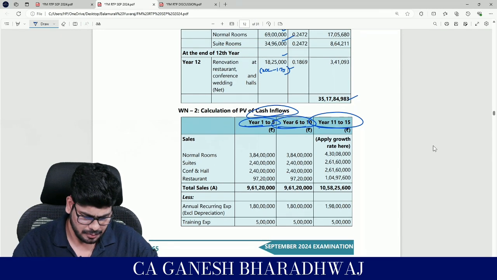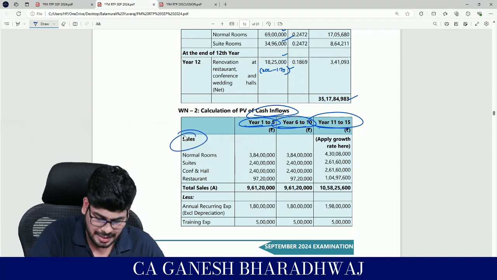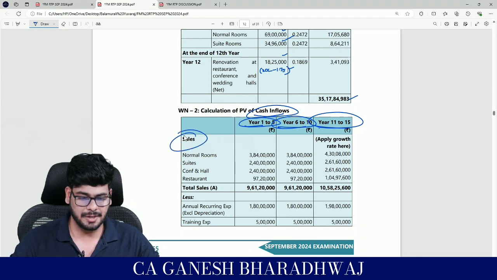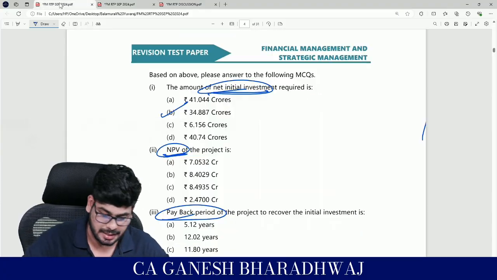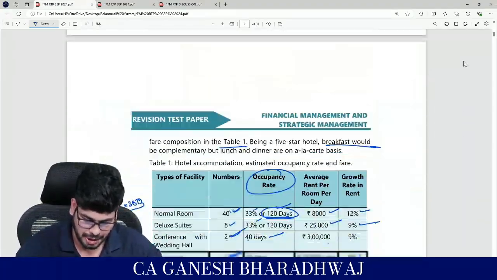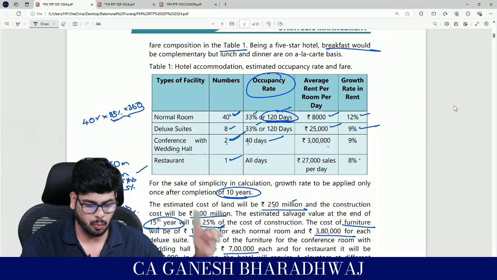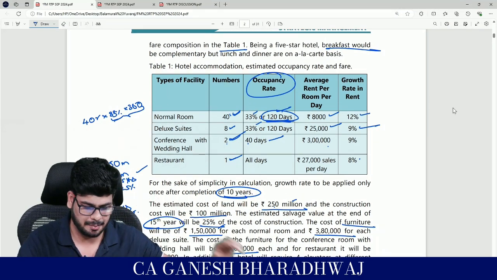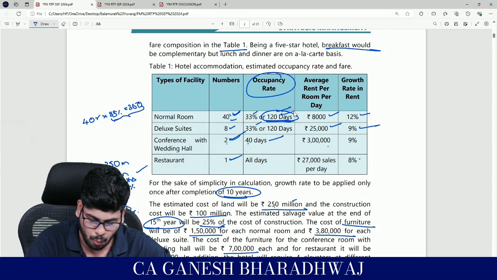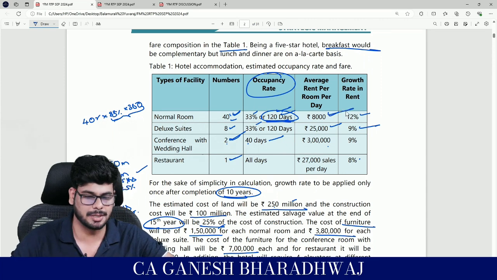So now first thing, let's arrive at the sales figures. Sales figures, how do you arrive? I told you this is directly given here. All you need to do is just multiply. Try it for one figure, the remaining figures are the same. So do 40 into 120 into 8,000. How much is it?